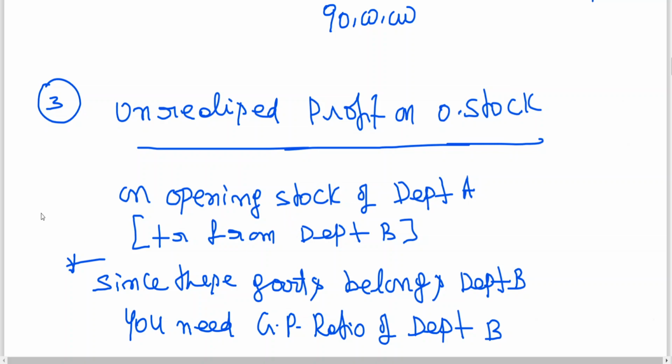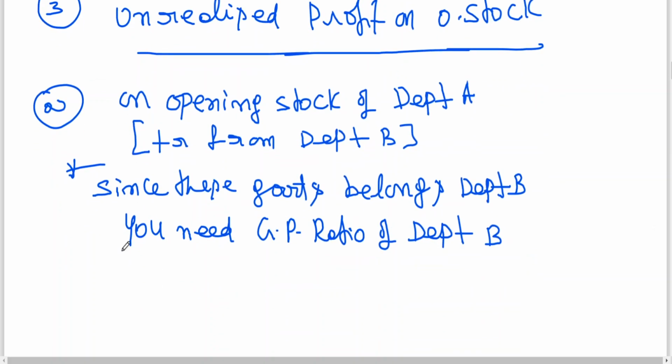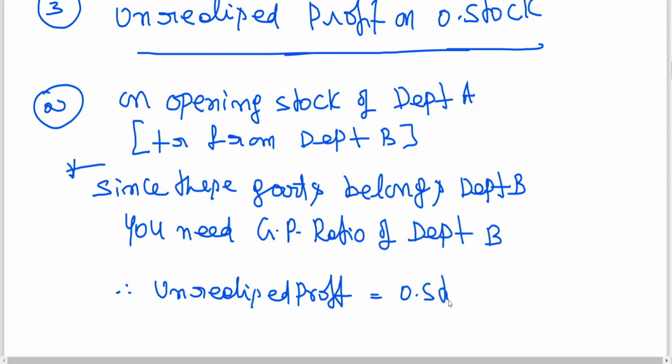Unrealized profit on opening stock of Department A. Therefore, unrealized profit is equal to opening stock of A into GP ratio of B, because opening stock of A is consisting of stock that has been transferred from whom? B.